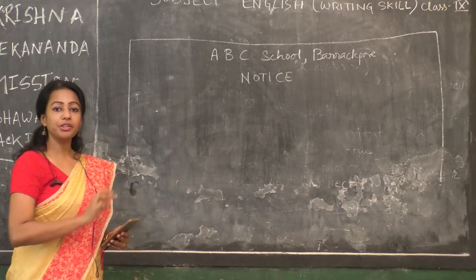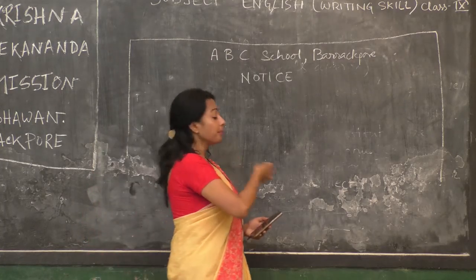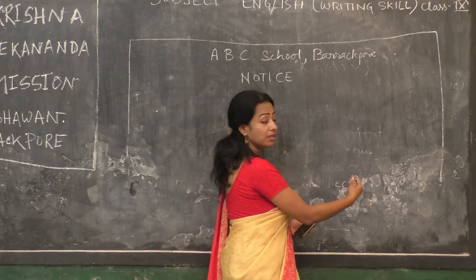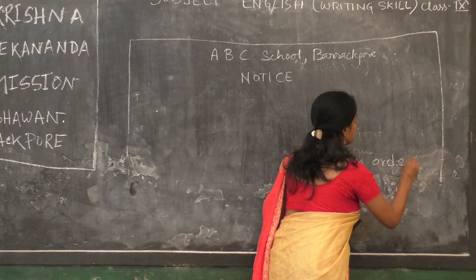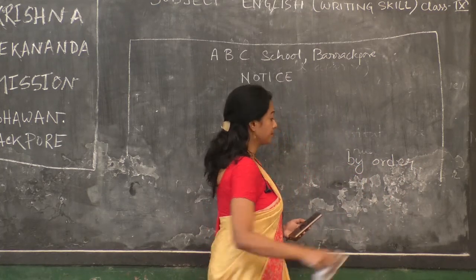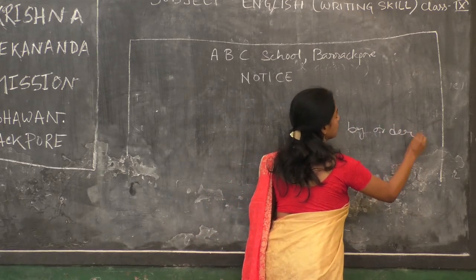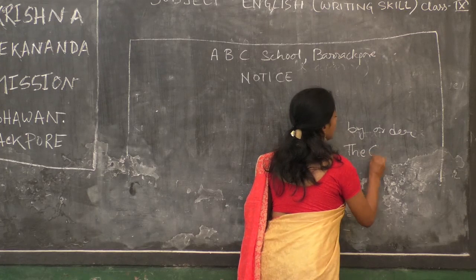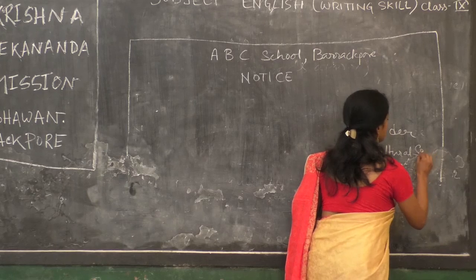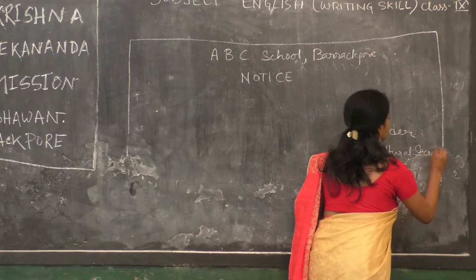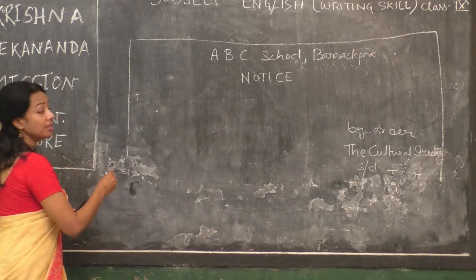Once the body of the notice is completed, after that you have to write here on the right hand side, by order, the cultural secretary, signature with date, and it is countersigned by the headmistress.